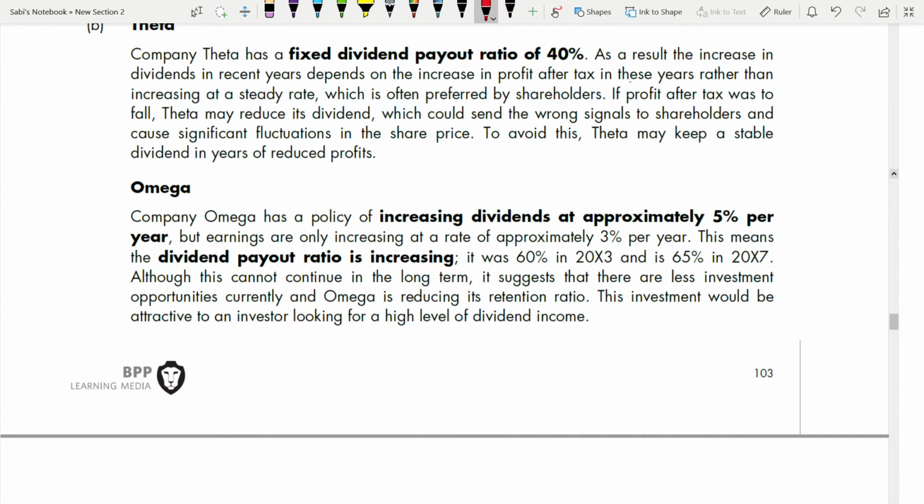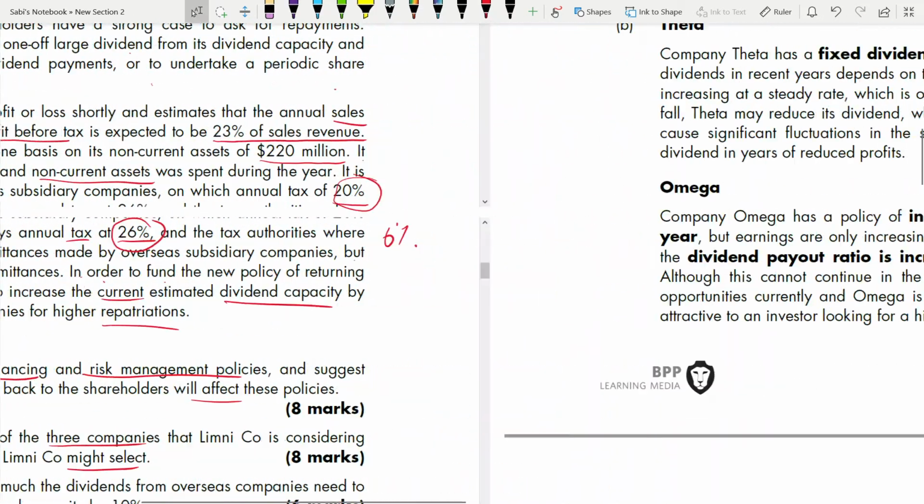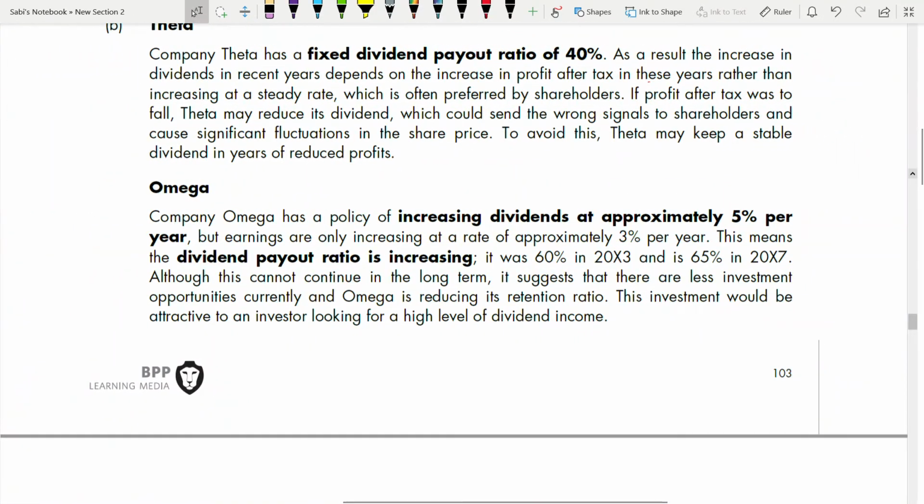Let's do that. And if you see for the dividend payout ratio, they didn't calculate year on year. It's time consuming. You have to be short and to the point. You don't have so much of time. Whenever you're given many years, 5 years, 6 years, 3 years, just calculate the latest and the earliest to compare, right? So here they are taking 2003, that was the earliest, and 2007 is the most recent. So we'll do that like that, okay?